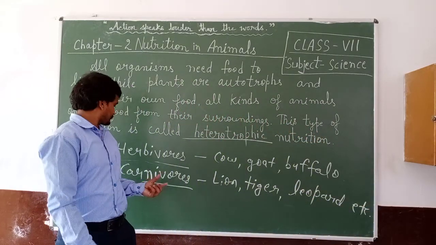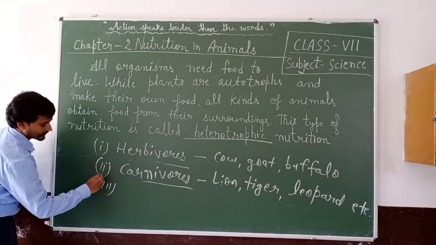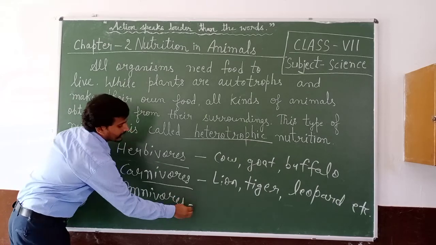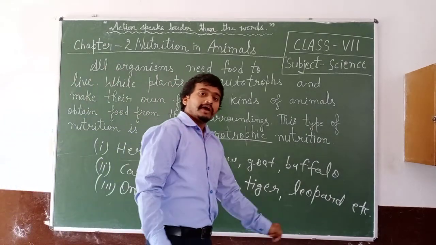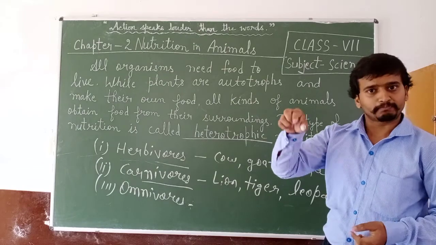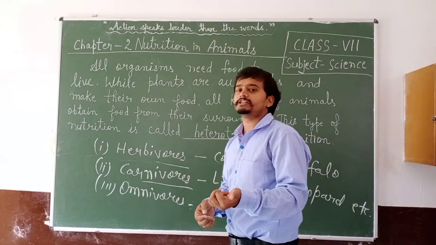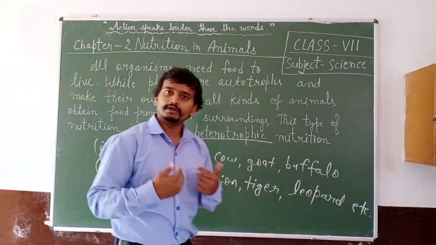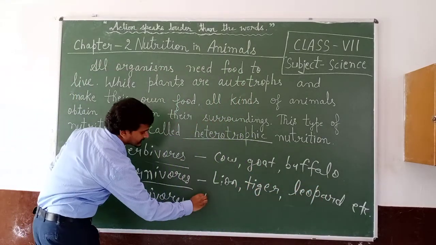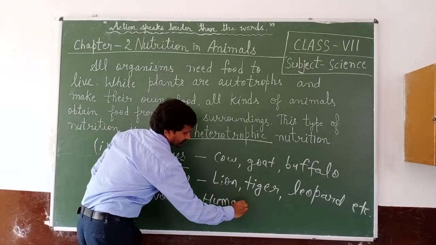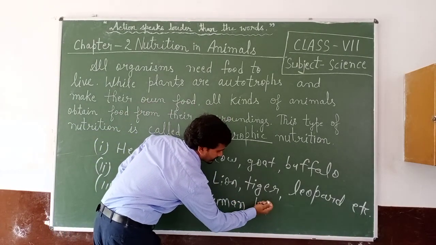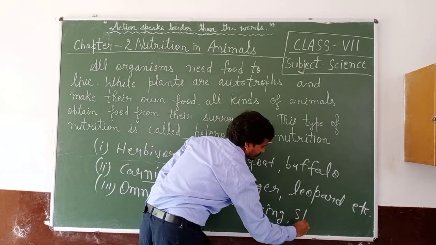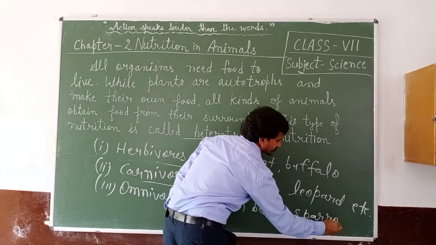Third category is omnivorous. Now, who are omnivorous? Animals that eat plant parts as well as animal parts both are omnivorous. For example, we human beings, the best example of omnivorous. Sparrow, etc.